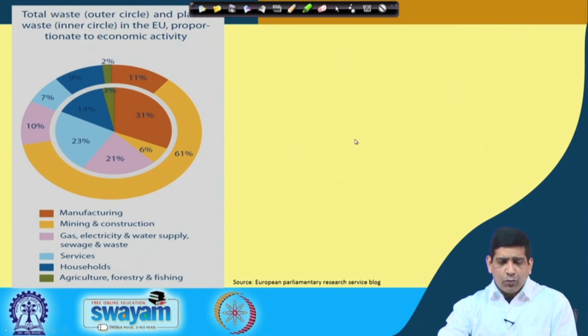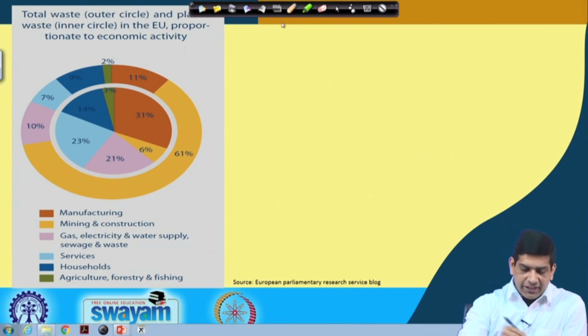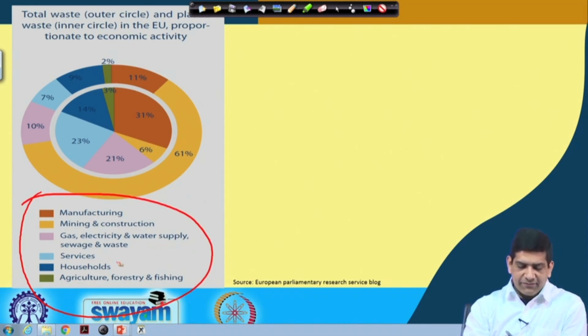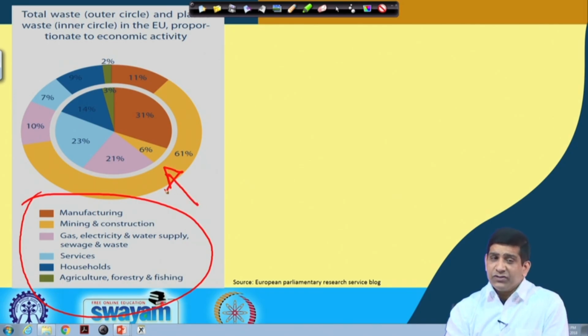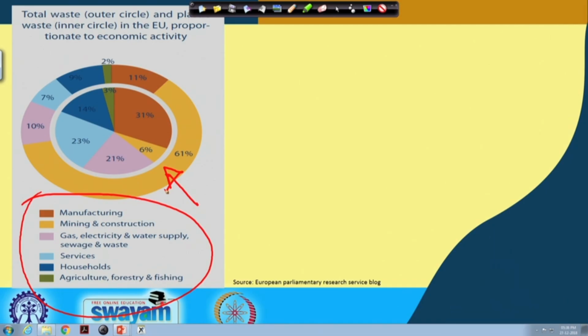So if you look at the total waste, which is the outer circle, and then the plastic waste, which is the inner circle, in the European Union. We are focusing on the European Union and looking at their economic activity: manufacturing, mining and construction, gas, electricity, water supply, services, household, agricultural, forestry and fishing. On top is the total waste for the European Union. In terms of total waste, mining and construction was actually pretty high, 61%, because mining does produce a lot of waste, especially when you do a lot of metallic mines.